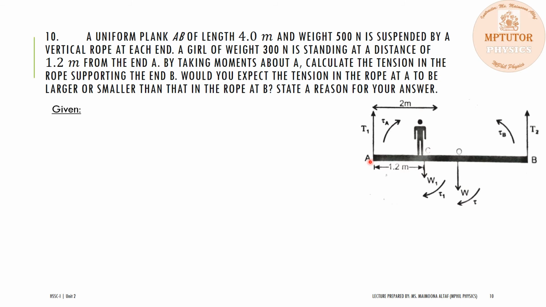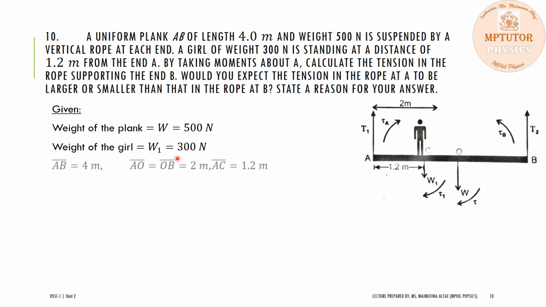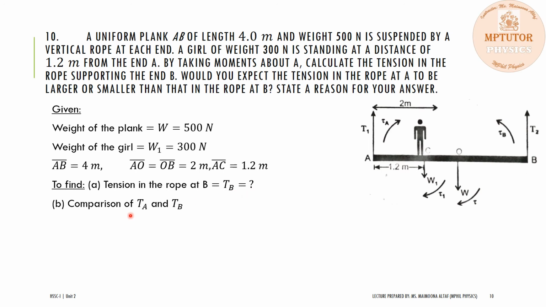So first of all, write down the data. The things which are given are the weight of the plank W equals 500 Newton. The weight of the girl is W1, which is 300 Newton. The distance between the points A and B, the total length of the plank, is 4 meter, while the distance OA equals OB, which equals 2 meter. The point O is the center of gravity point, while the distance AC is equal to 1.2 meter. And we have to find the tension in the rope at point B and compare the two tensions created in the ropes, TA and TB.